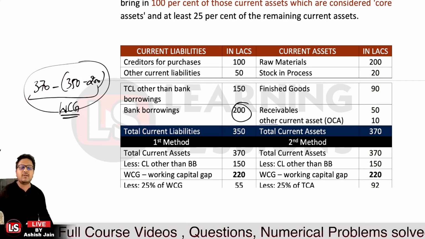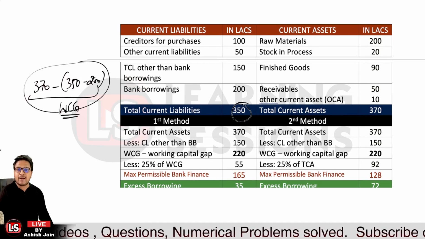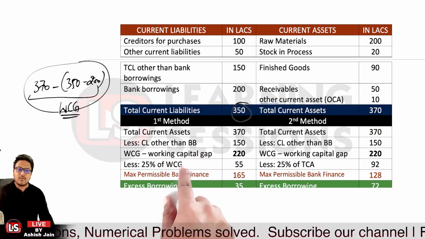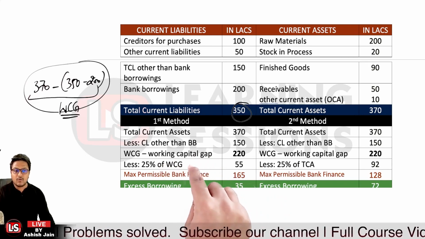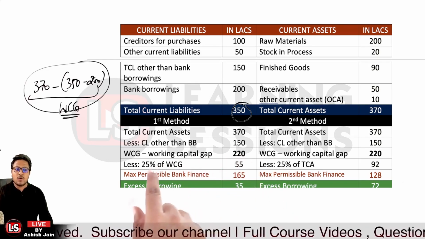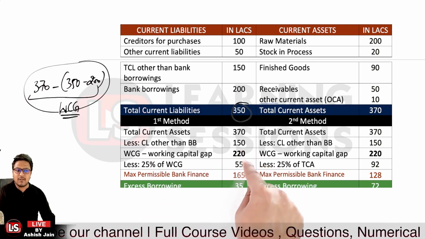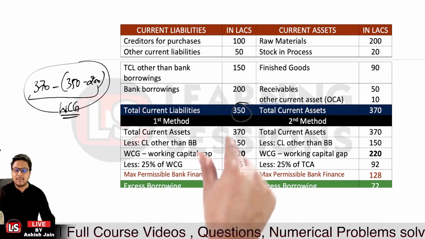Now in case of method 1, I told you that the enterprise is to bring in 25% of the working capital gap as margin. So 25% of the working capital gap is the margin that we calculated to be 55. So 25% of 220 is equal to 55. So the difference between these two, 220 minus 55, is the maximum permissible bank finance, that is MPBF, that is allowed under method 1.